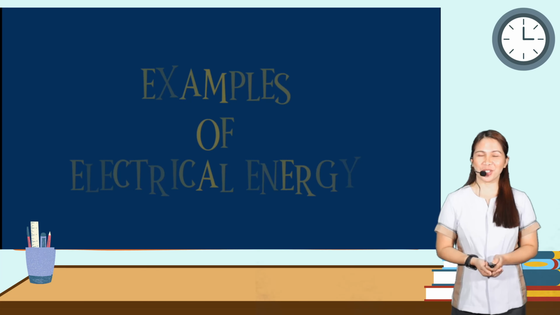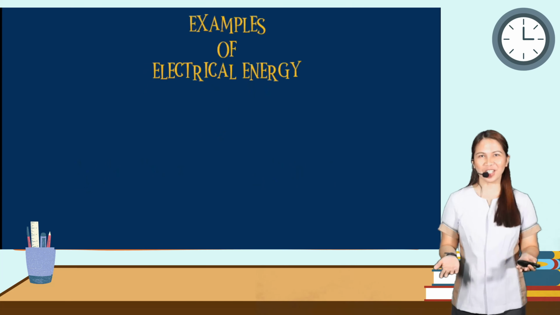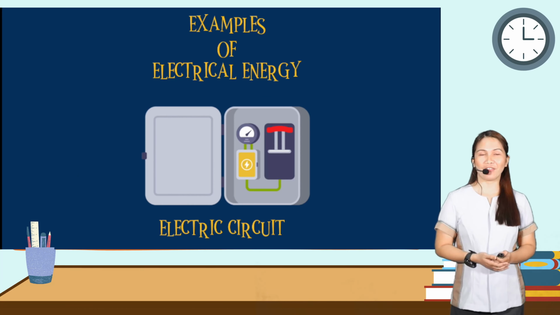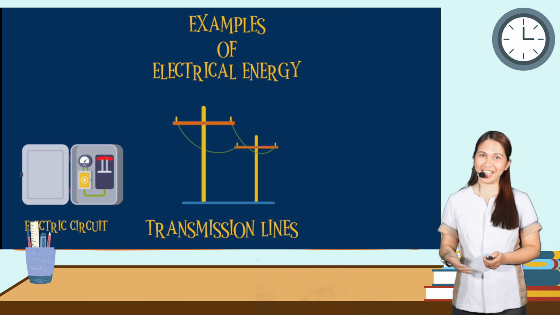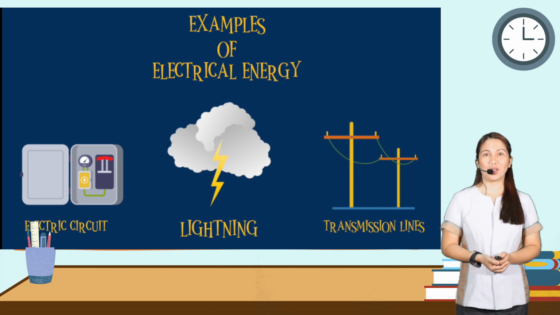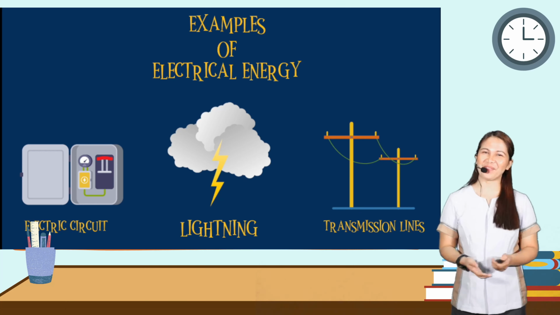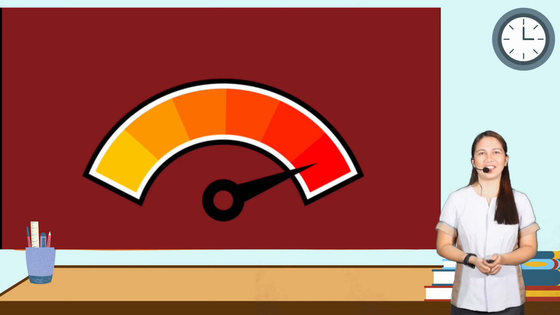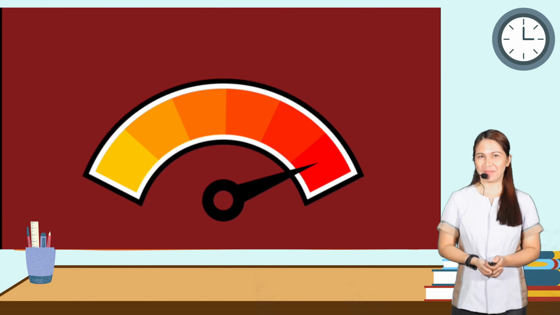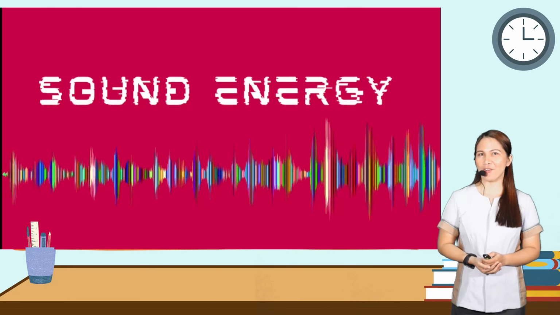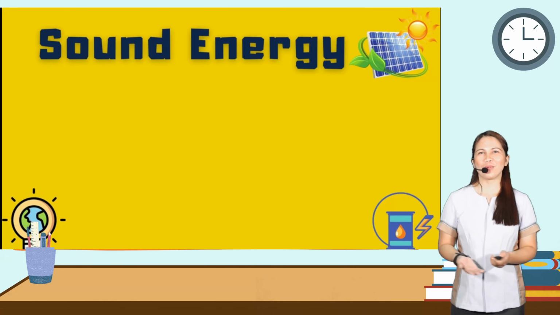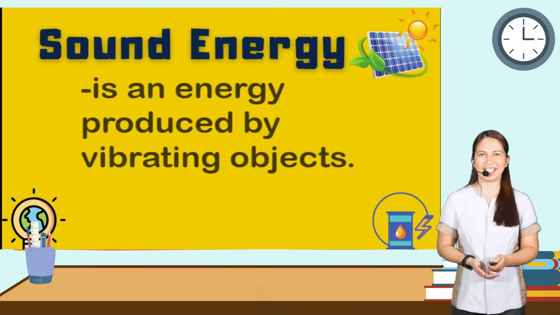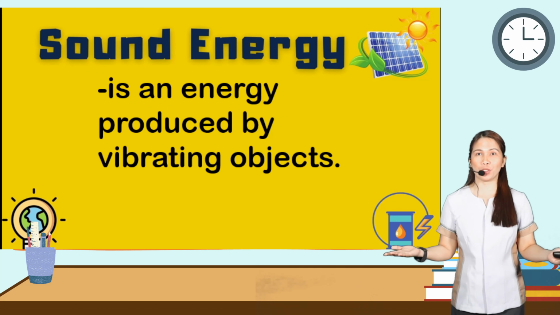So we have here some examples of electrical energy. We have electric circuit and transmission lines. We also have lightning. This time, let's have sound energy. So what is sound energy, class? Sound energy is energy produced by vibrating objects.